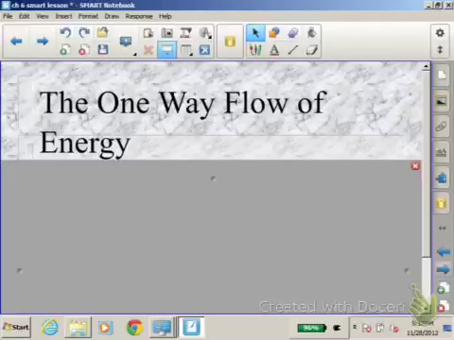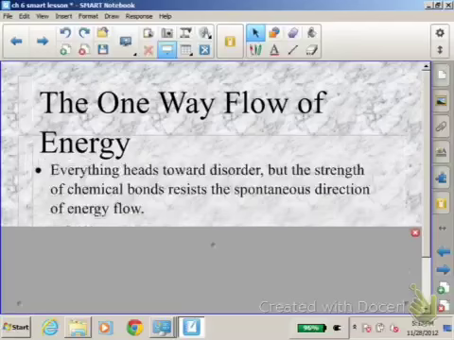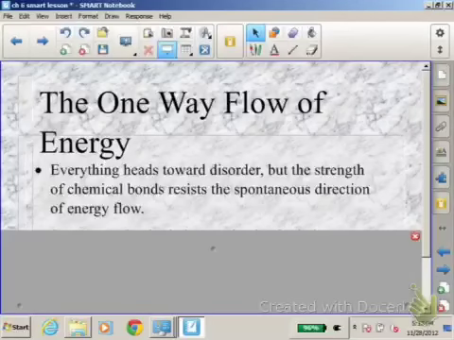Okay, let's talk about the one-way flow of energy. So far you should have answered through question 6. So the question is, what resists the spontaneous direction of energy flow? In other words, what in your body resists this tendency for things to head toward a state of disorder?